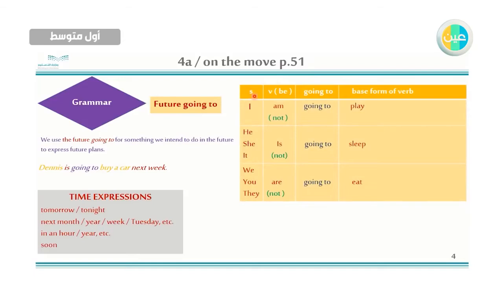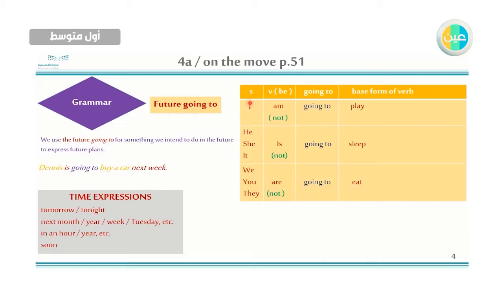Now the structure of the sentence. Subject, verb to be, going to, base form of verb. I am going to play. I'm not going to play. I am going to play. This is affirmative. I am not going to play. This is a negative. He is going to sleep. He is not going to sleep. This is a negative. We are going to eat. We are not going to eat.